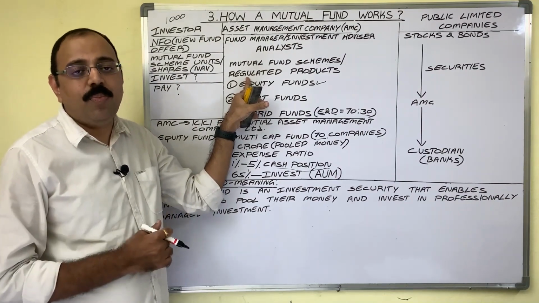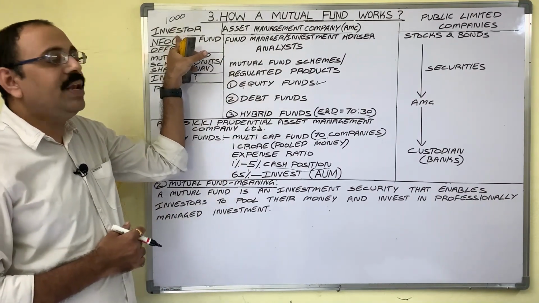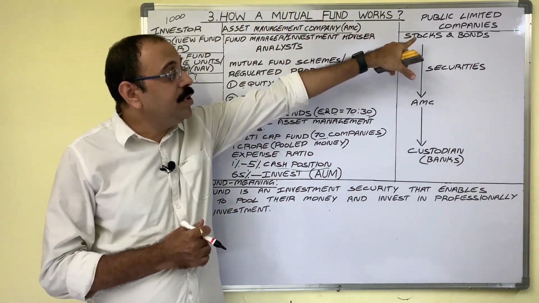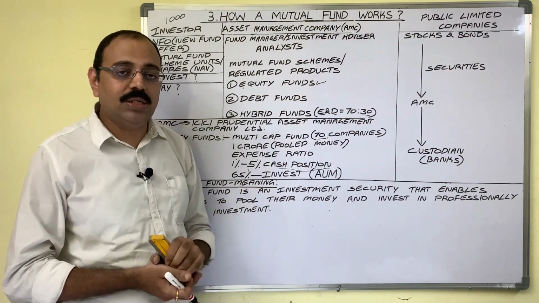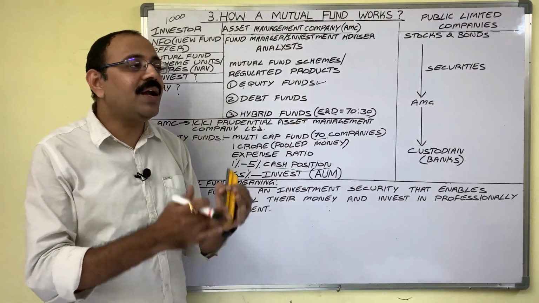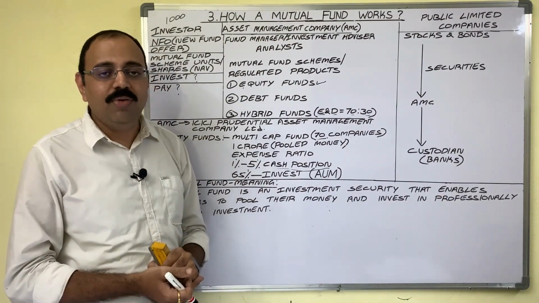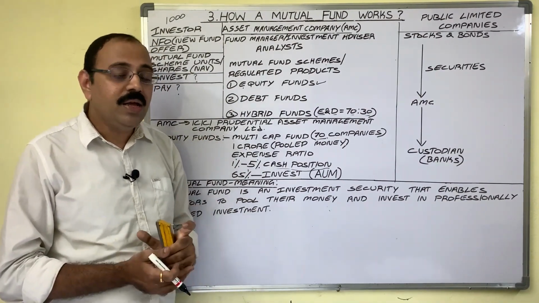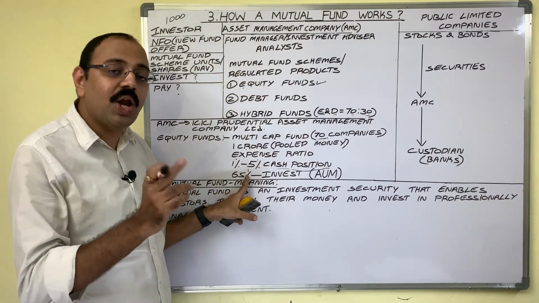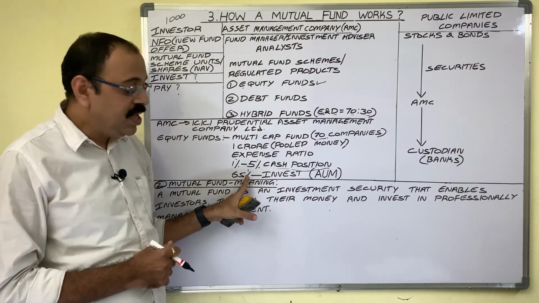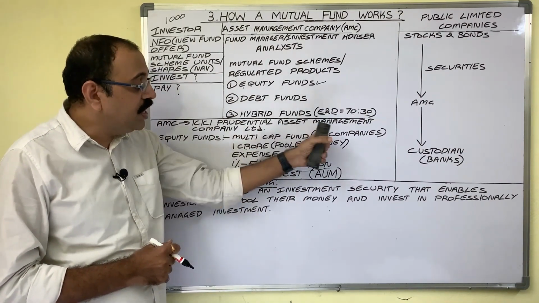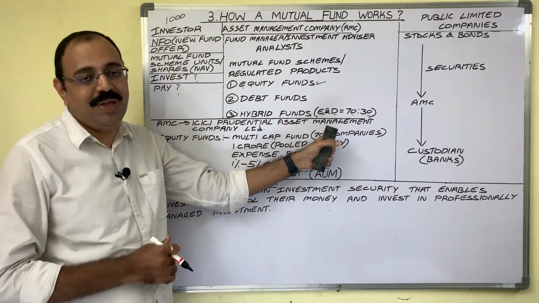And remember one more point. If you are an ordinary investor and you want to directly purchase limited company shares or bonds, then you will wait for the right time, no? When market condition is not favorable, you will not invest your money. But AMCs should not keep this pooled amount with them for a long period. Minimum 65% of the pooled amount should be invested in companies within a short period.